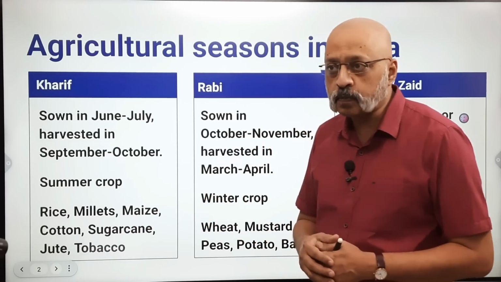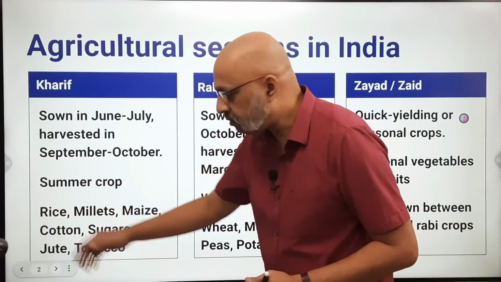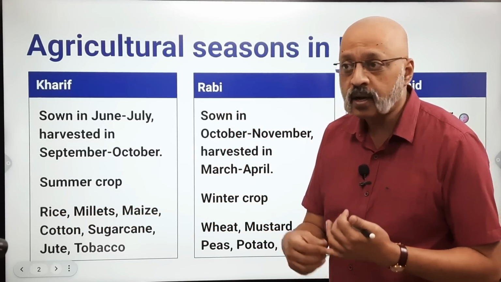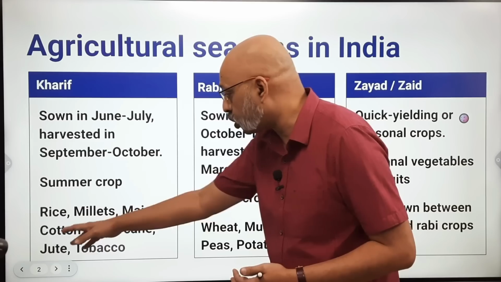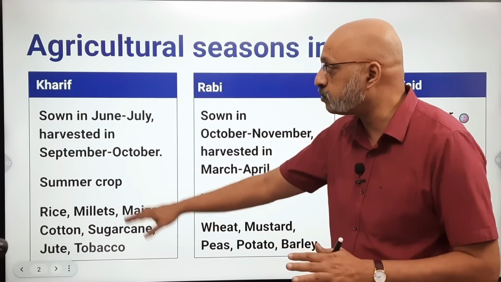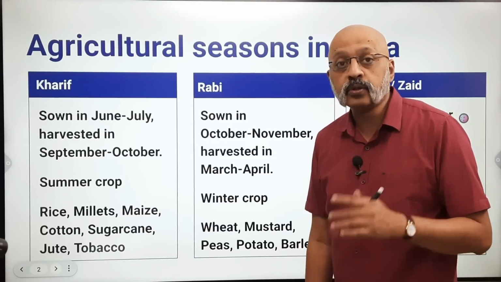Which are the different crops which are grown as part of the Kharif season? You have paddy, rice, different kinds of millets, which would be jowar, bajra, ragi, maize, cotton, sugarcane, jute, tobacco. Okay, these are the main crops which are grown as part of the Kharif season. Let's come to the Rabi season.